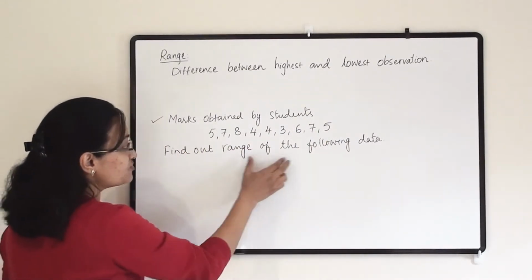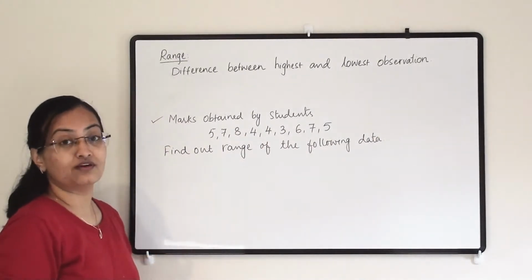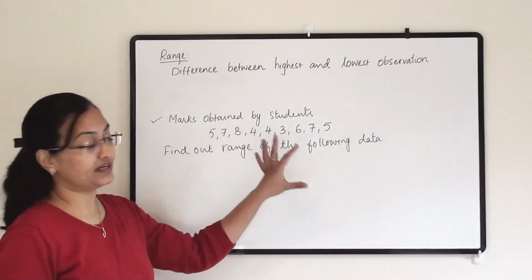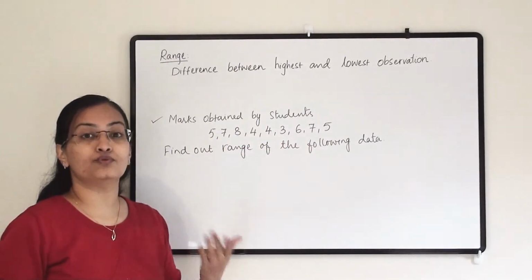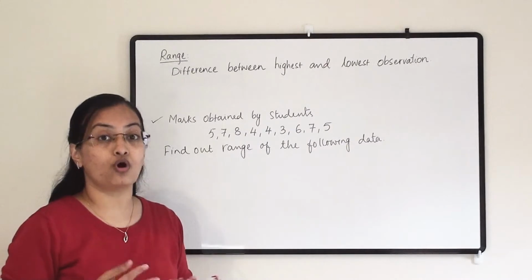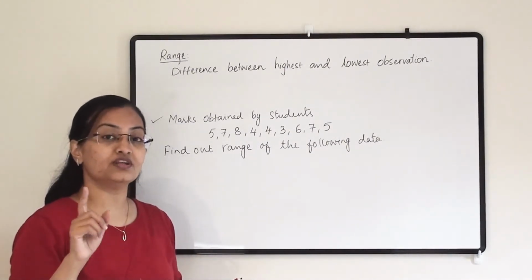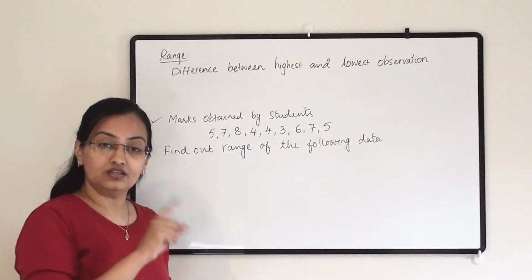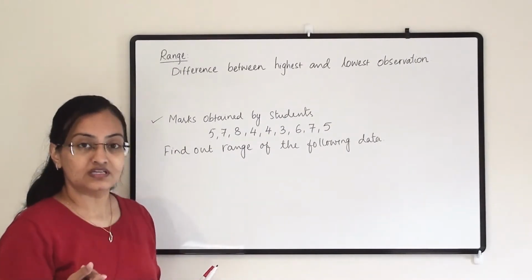Find the range of the following data. Here there are fewer data, but if they give you 20 or 15 observations, you have to check all of them thoroughly, find the biggest number and the smallest number, and then subtract.